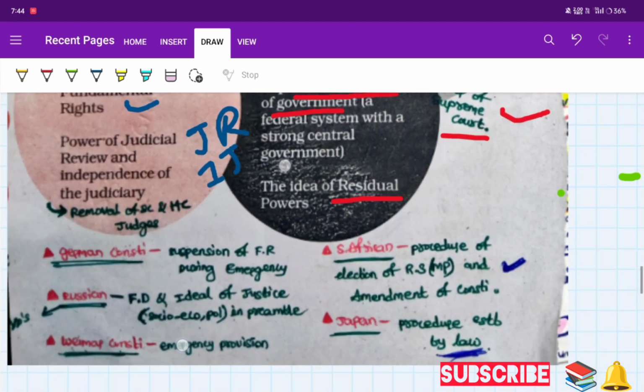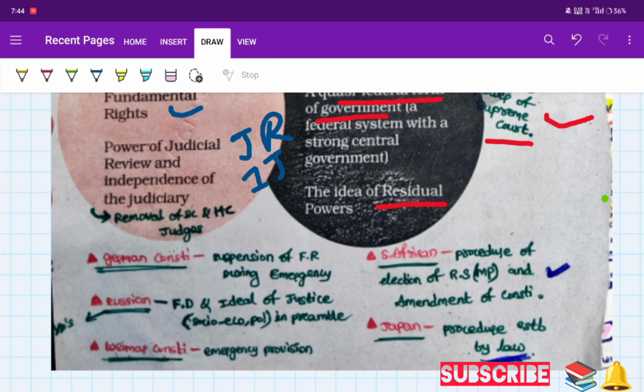From the German constitution we adopted provisions like suspension of fundamental rights during national emergency. Then coming to the Russian constitution, we adopted fundamental duties and the ideals of justice, like socio-economic and political ideals of justice in the preamble. So these are taken from the Russian constitution.